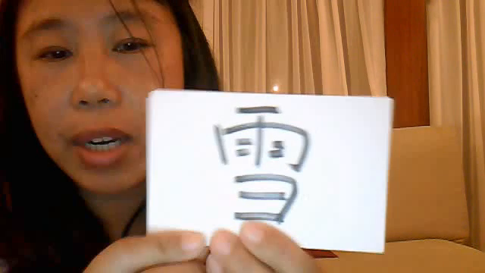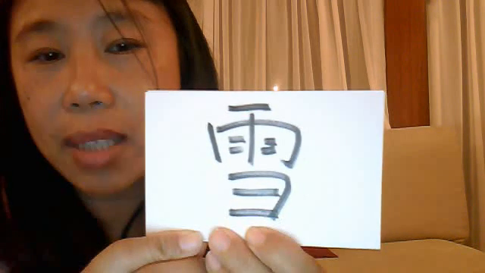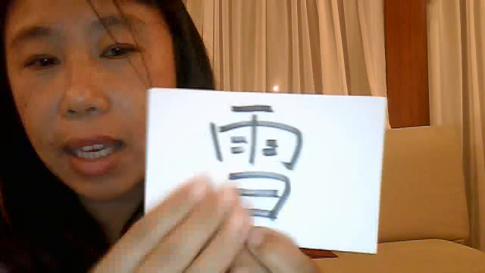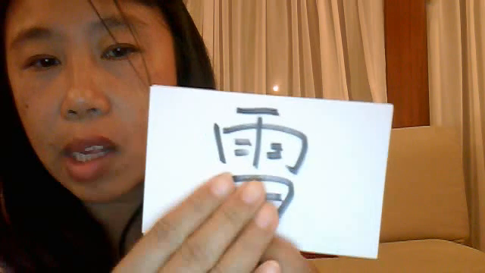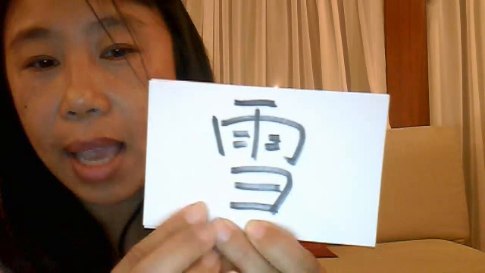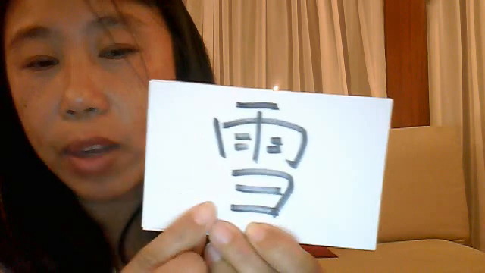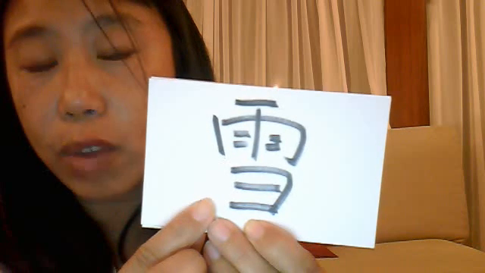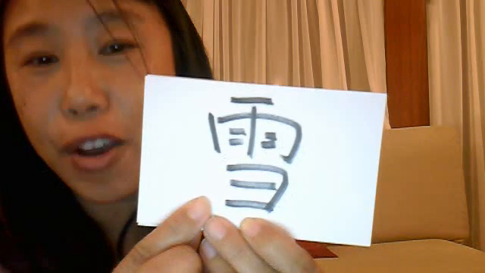Next vocabulary word is 雪. 雪 means snow. Conveniently, if you cover the bottom of this, that character on top is rain. And this part on the bottom is one of the radicals for hand. What is rain that you can hold in your hand? Snow.